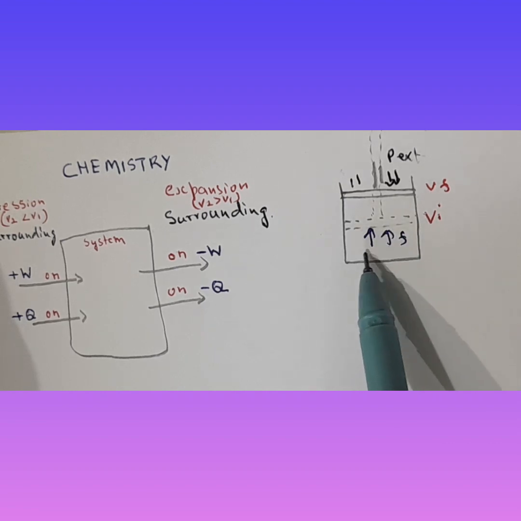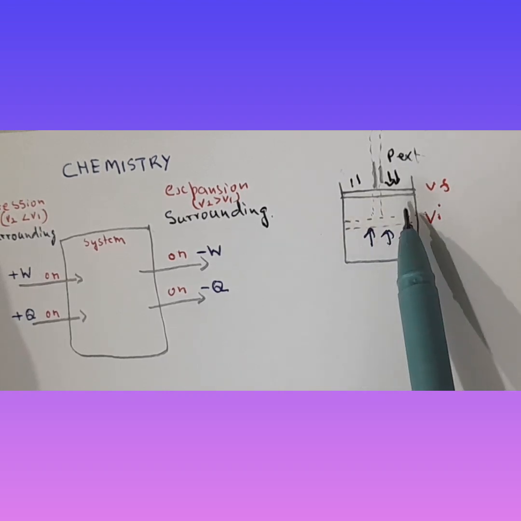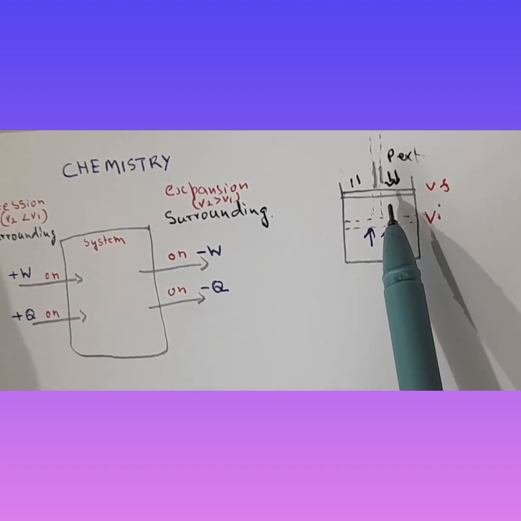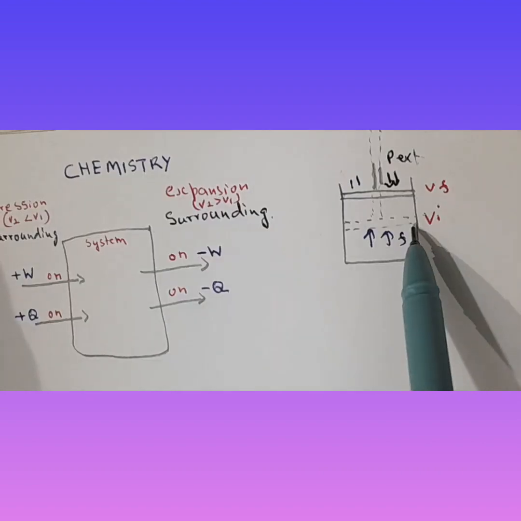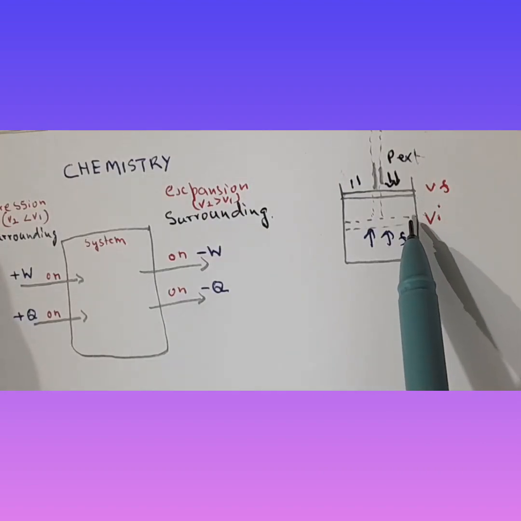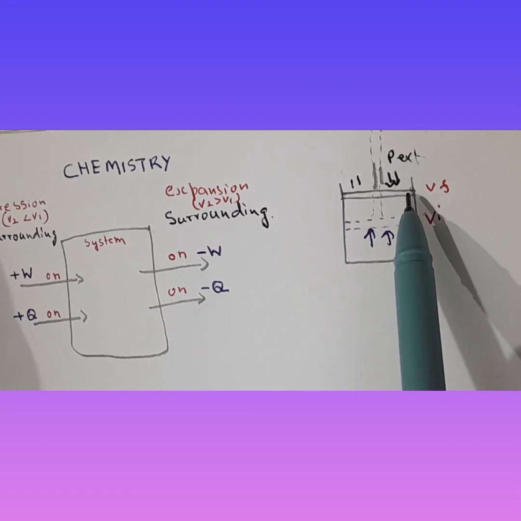Initially the gas was occupying volume Vi, now the gas is occupying volume Vf, so it has moved the piston from here to here. As per the thermodynamic law, the best work is obtained when the piston is moved slowly, generating small displacements dx, dx, dx.